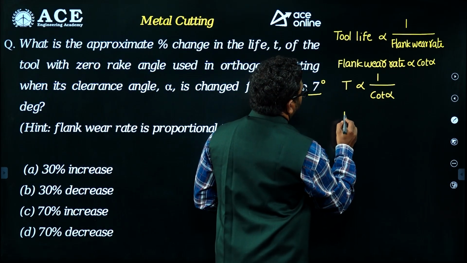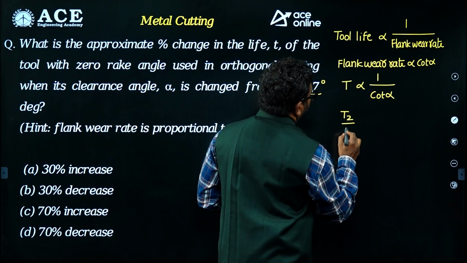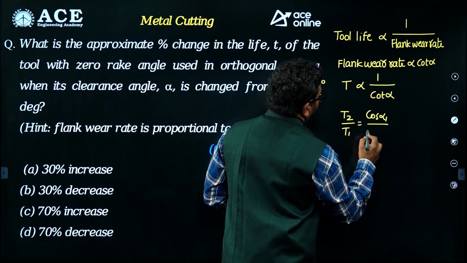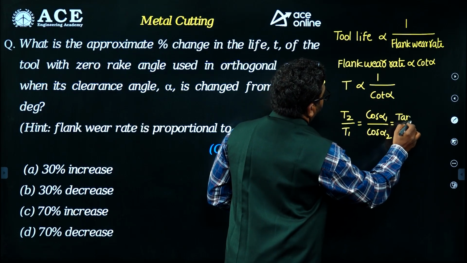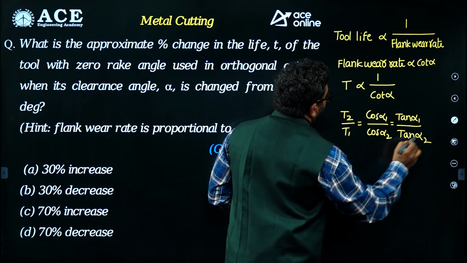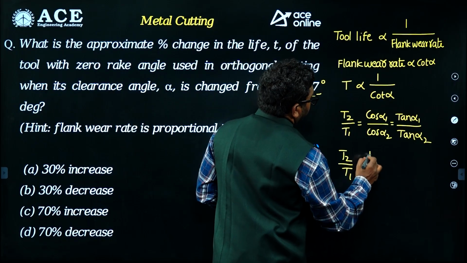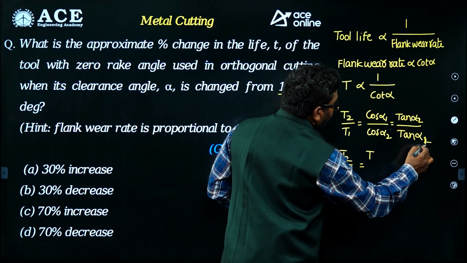From this you can take T2 by T1 is equal to 1 by cot alpha 2, otherwise tan alpha 1 by tan alpha 2. Sorry, here it is reverse: T2 by T1 is equal to tan alpha 2 by tan alpha 1.